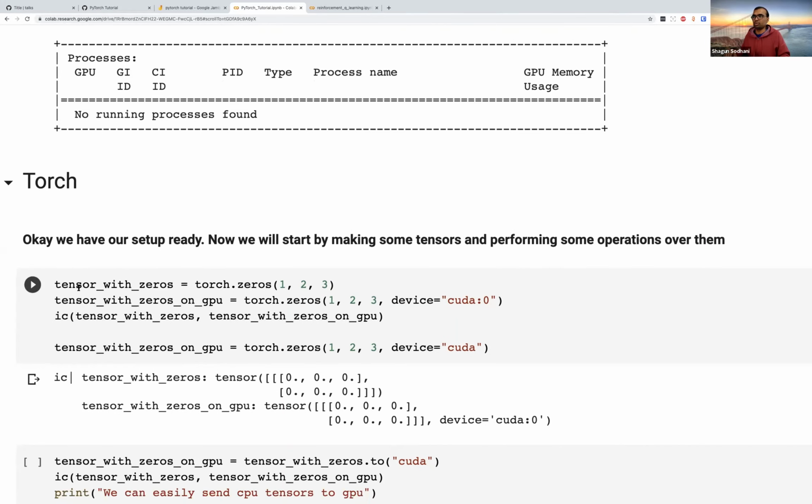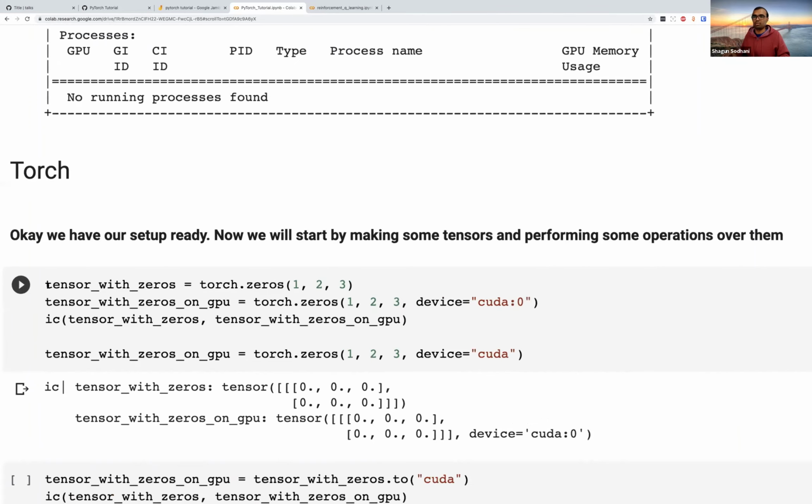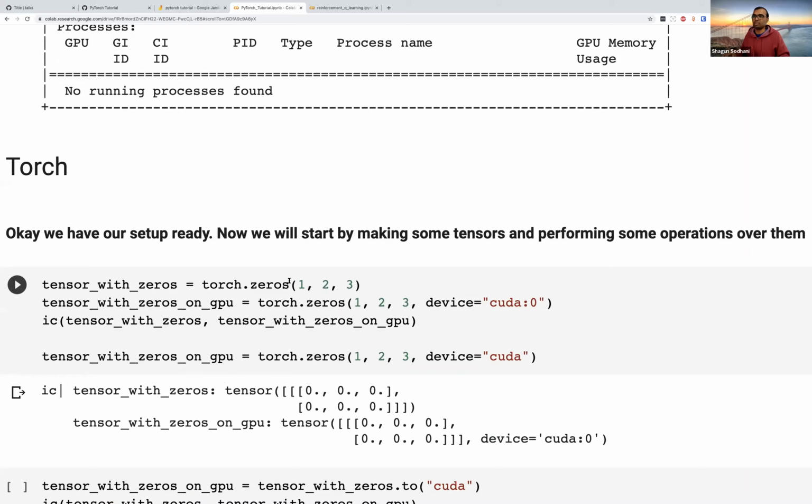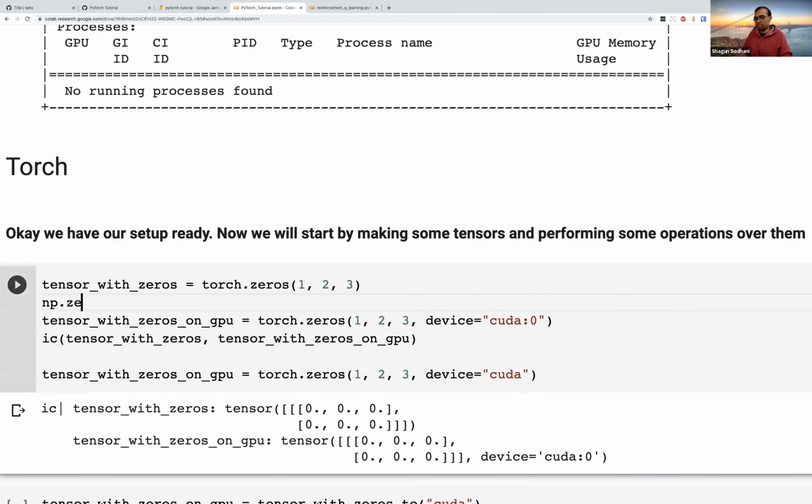The first thing that we are going to do is use Torch to create tensors and see what kind of operations we can perform on those tensors, how to move around tensors, and so on. The first statement we have is tensor_with_zeros equals torch.zeros(1, 2, 3). And this torch.zeros looks very similar to how you would make an array of zeros with NumPy. With NumPy, you would do something like np.zeros(1, 2, 3), and in Torch, you are doing torch.zeros. At many places, you would see this similarity between the Torch API and the NumPy API. They are not 100% compatible, but they are very similar.